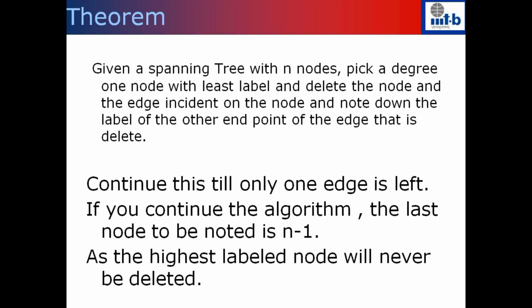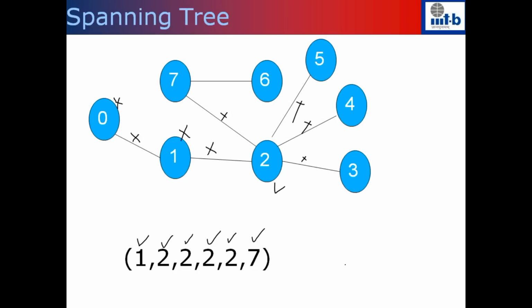If you continued, you would end up writing n minus 1 as the next entry, for any tree. So this has nothing to do with the tree that is given, so there is no point writing it down, right? The maximum label n minus 1 will never be picked for deletion during the execution of the algorithm, because of the theorem that we proved.